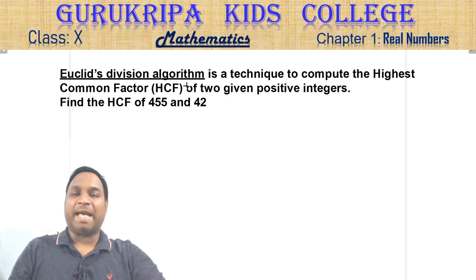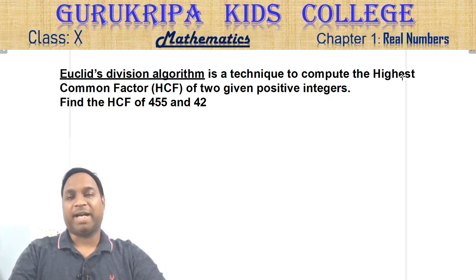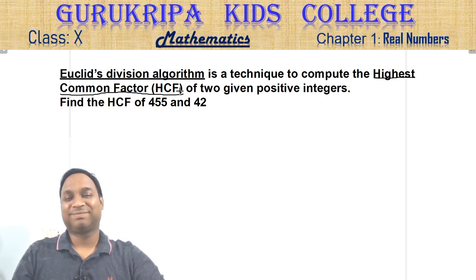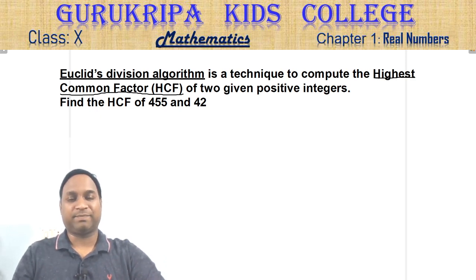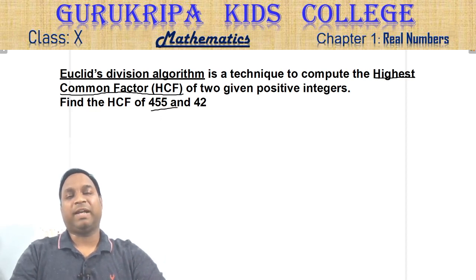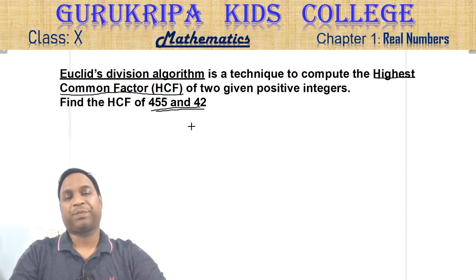Then comes Euclid's division algorithm. This division algorithm is a technique to find the HCF, highest common factor. You know how to find the highest common factor? Of course, everybody has learned how to find the highest common factor. But Euclid's division algorithm is one more method to find it. We will find the HCF of 455 and 42 using this algorithm. I'll just introduce you to the concept in this class, and then we'll talk about it in detail in the coming video.